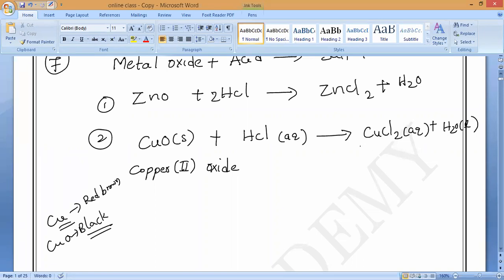Now, what is the copper chloride color? This is what I am teaching here. Very, very important. This is an MCQ, and for that only I am teaching this. So what is the color of copper chloride? How can we identify that copper chloride is forming?